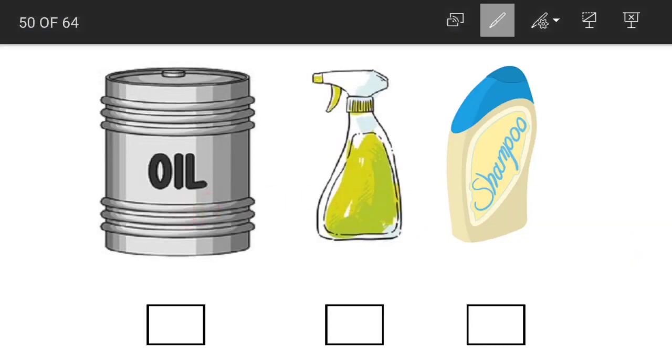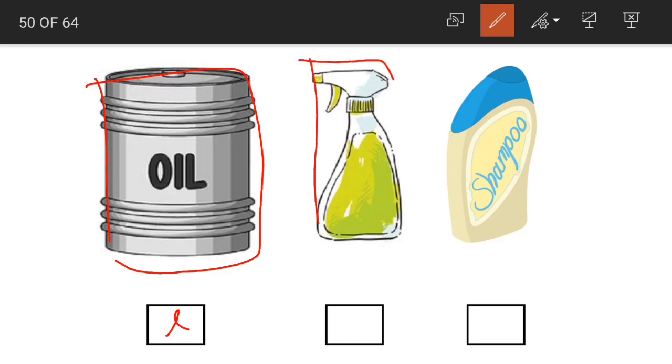Next we have an oil can. Again, say this is a very big oil can here. Now the capacity is also measured in what, children? The capacity is measured in liters. Yes, the capacity is measured in liters.